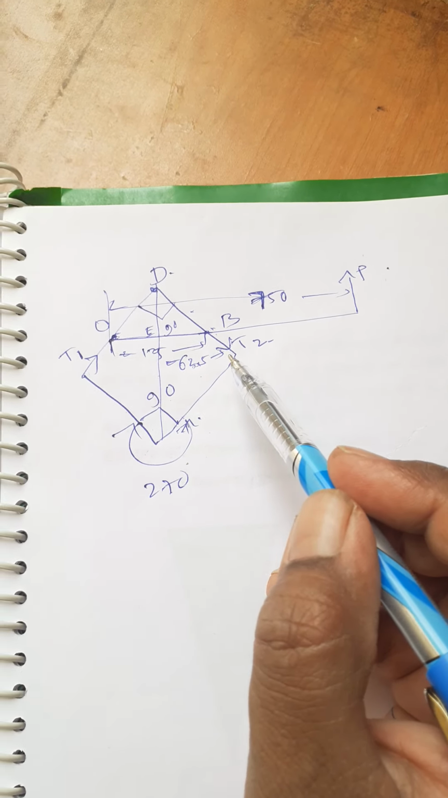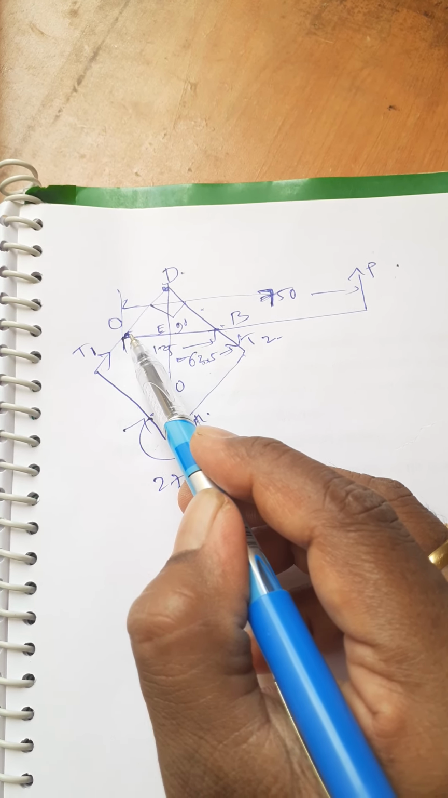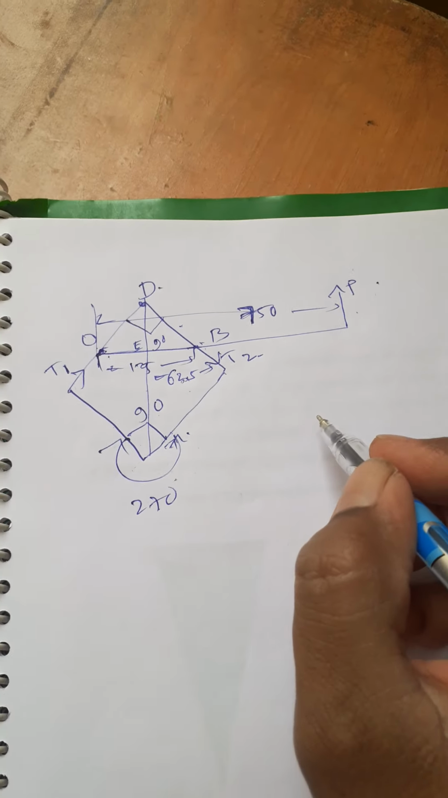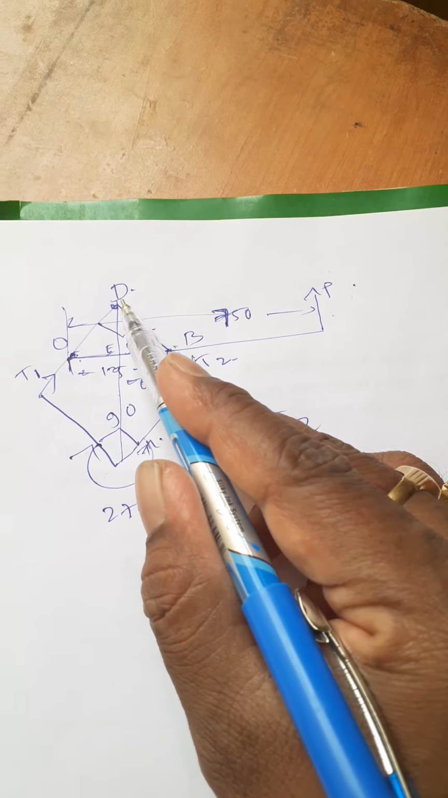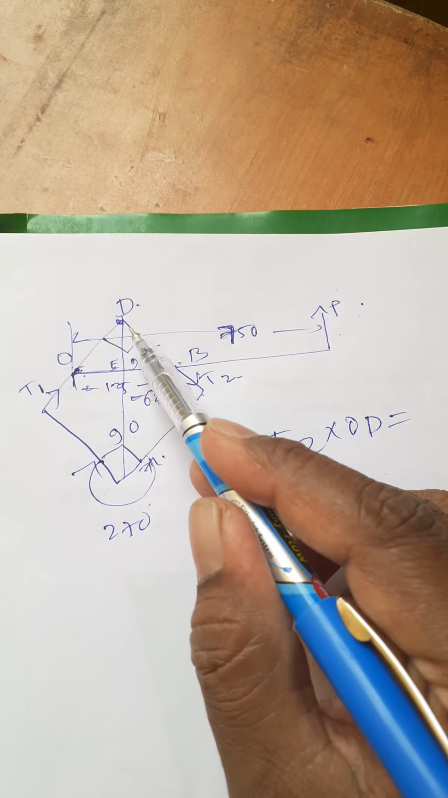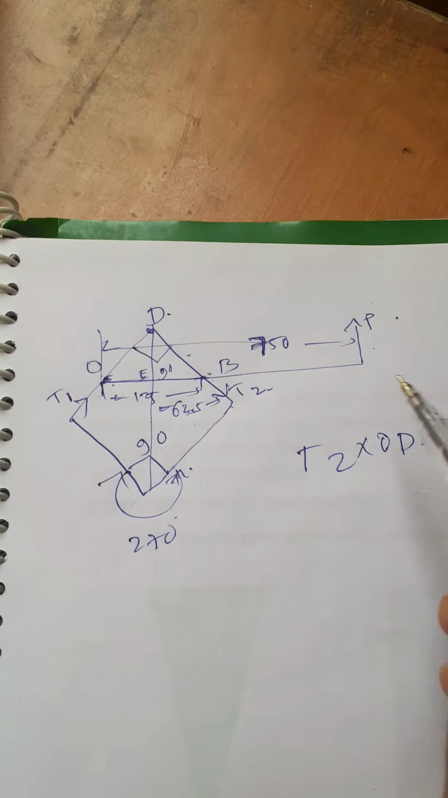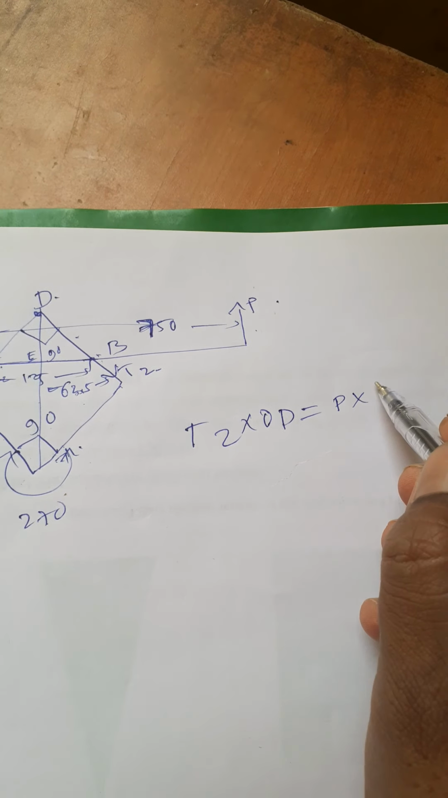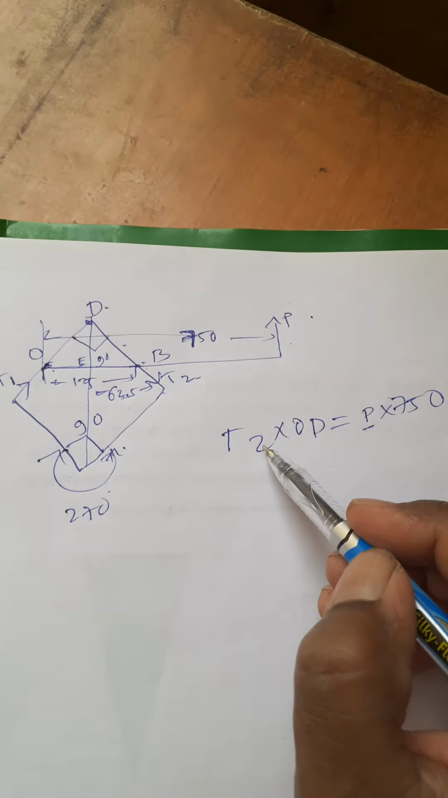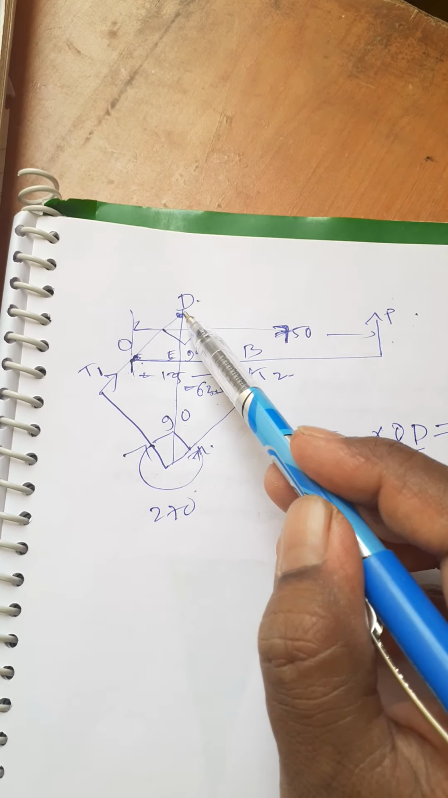Let us go for equilibrium, taking moments at O. To find P, we take the moment at O. So it will be T2 into OD, and only this side matters, equals P into 750. T2 we already got. What is OD? OD is important.